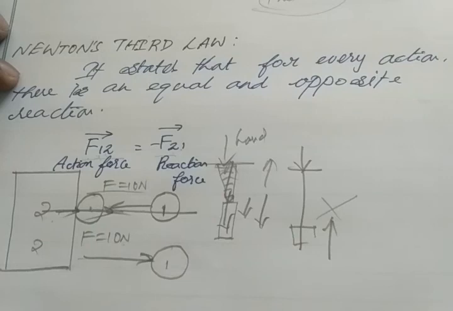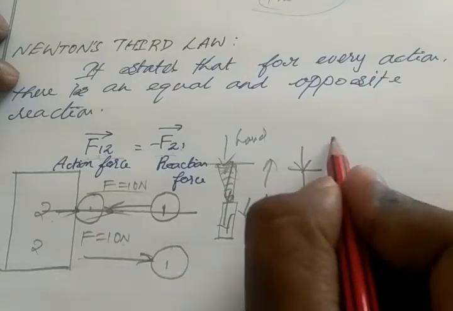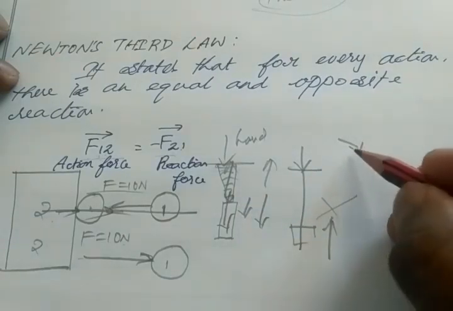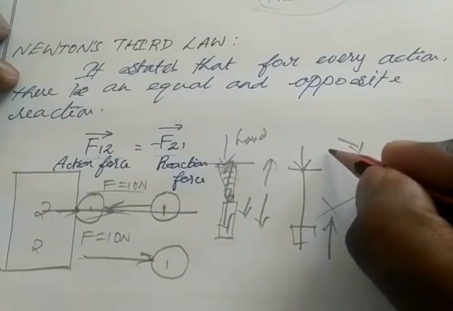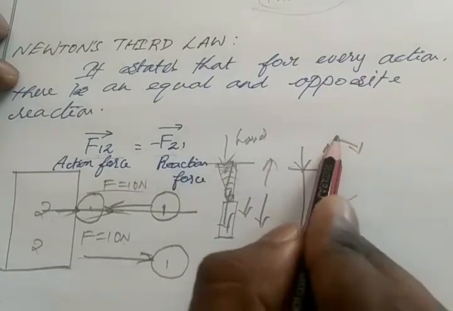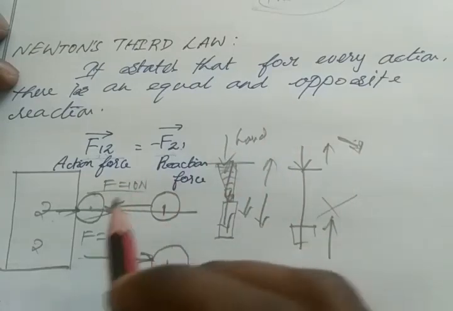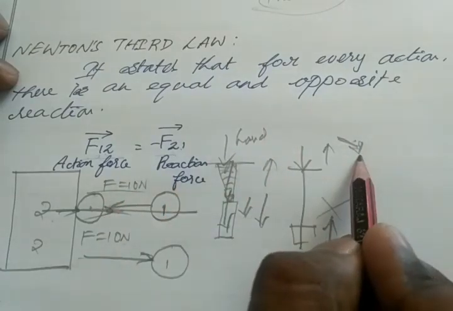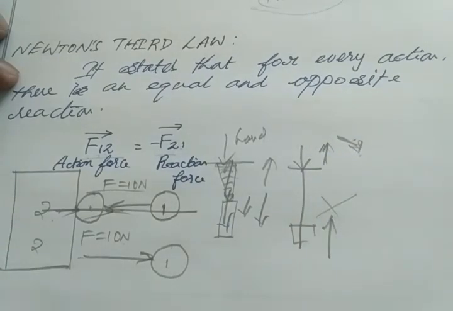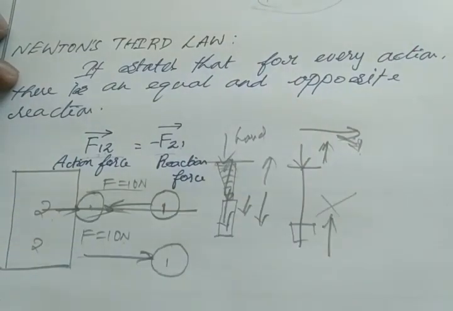For example, when we walk on the floor or on the road, what will happen? Our front foot gives a certain force on the road or floor. Our back foot experiences the same amount of force. Okay, so that's why we can walk forward. Our front foot pushes the road downwards, and the road exerts the same amount of force on our back foot upwards, so we move forward.